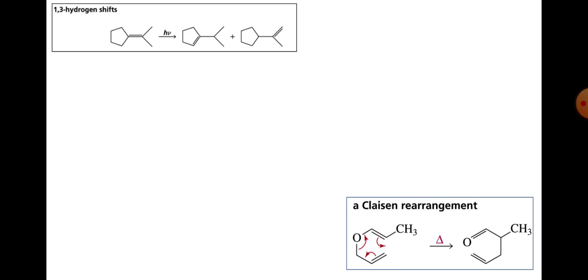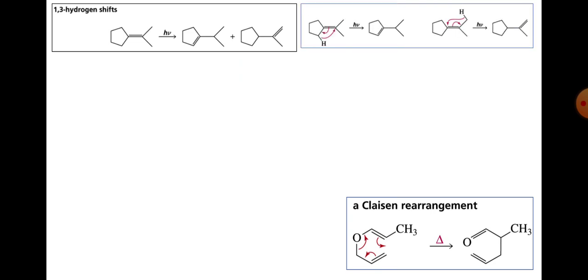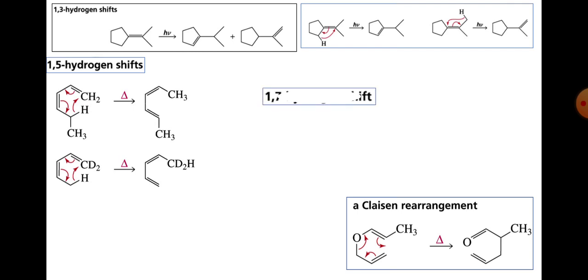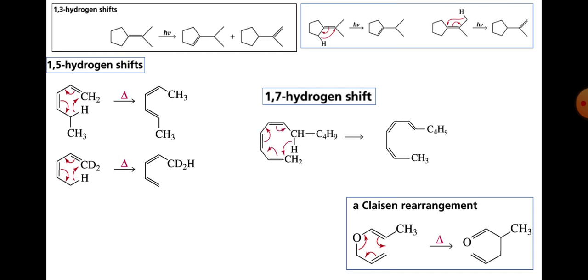So what exactly is the mechanism of these reactions? How is the double bond shifted? Actually, hydrogen migration takes place. The hydrogen migrates within the same molecule and you get this product. Related to that, we have the 1,5 shift example. You can draw the mechanism of this, and we get this product. This is called the 1,5 shift. The 1,7 shift belongs to the 4n pi electron system, so it must be photochemically allowed, and hv is required for that process.